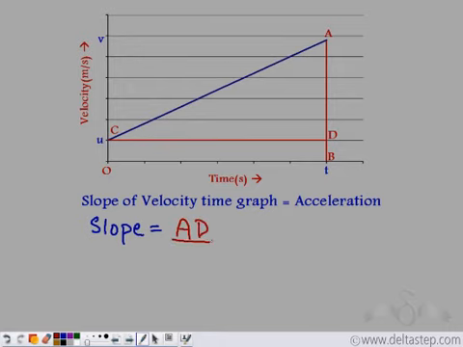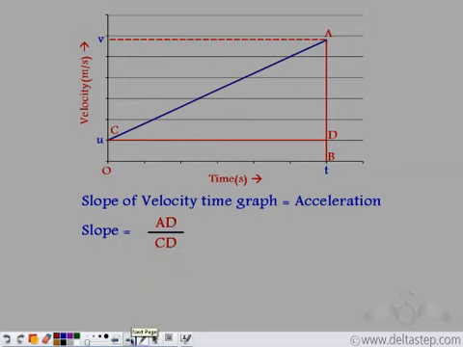What is the run in moving from C to A? That is the horizontal distance. It is this distance, which is equal to CD. What is AD here? Well, AD can be written as AB minus BD. It is AB, the entire thing, minus BD that gives us AD, and we write CD as it is. So this is what we get.